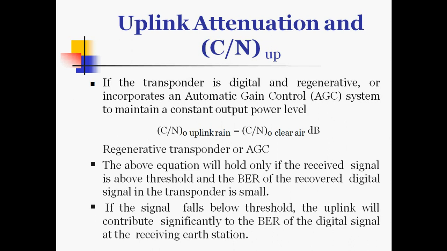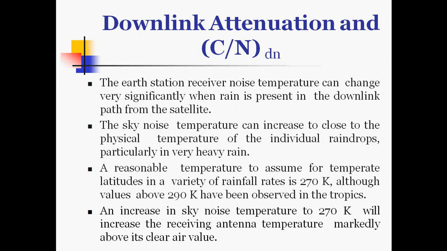The above equation will hold only if the received signal is above threshold and the bit error rate of the recovered digital signal in the transponder is small. If the signal falls below threshold, the uplink will contribute significantly to the BER of the digital signal at the receiving earth station. Now we can see the downlink attenuation, C/N down.